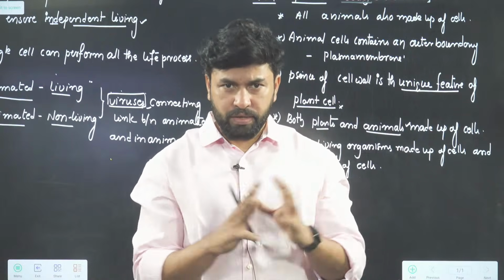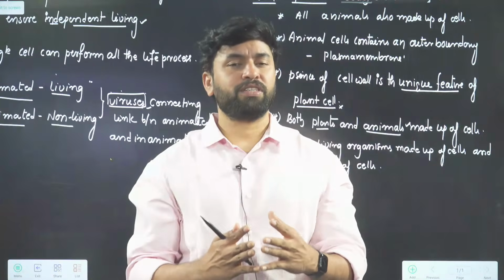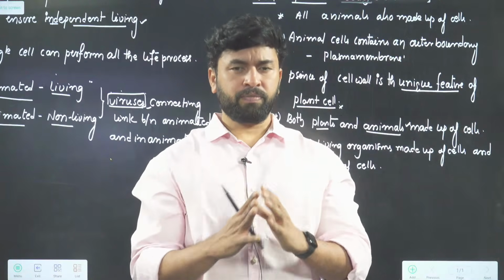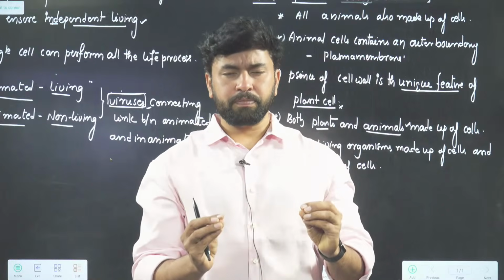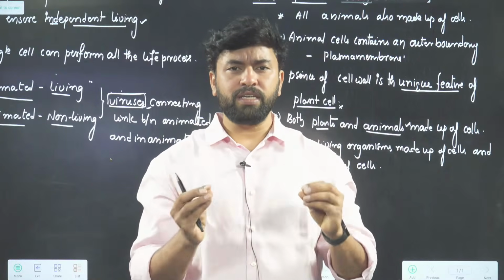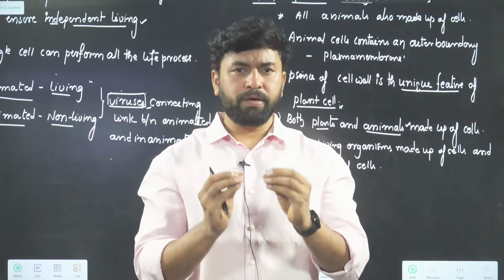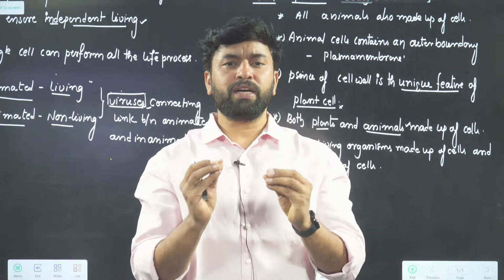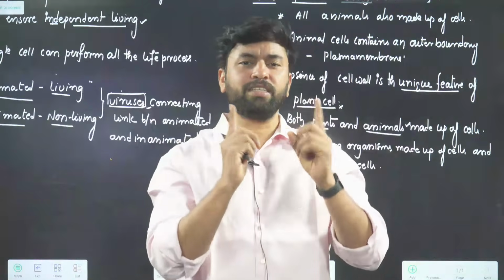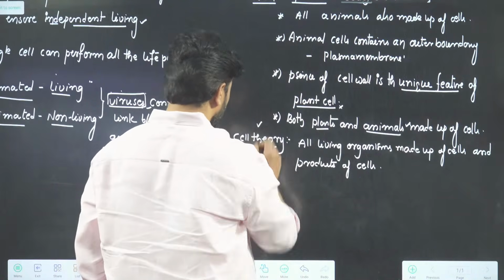Are they cells? No. But the keratin material is secreted by some specialized cells. So, the final conclusion: anything that you can see in the body of a living organism is either made up of cells or some kind of material that comes from the cell. This is the concept which was there in the first days of cell theory.